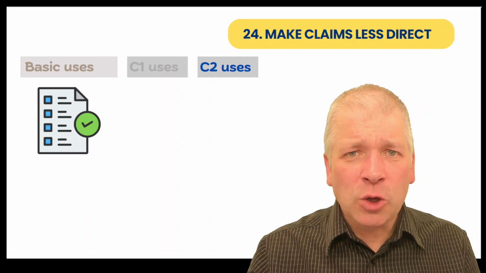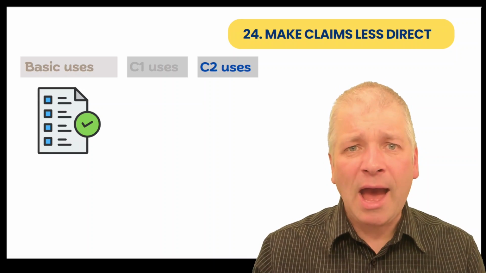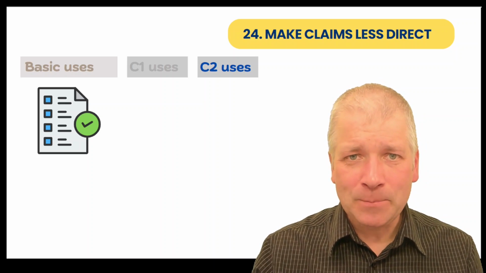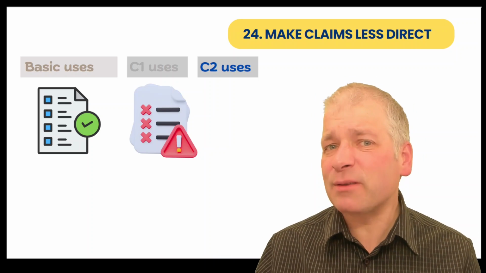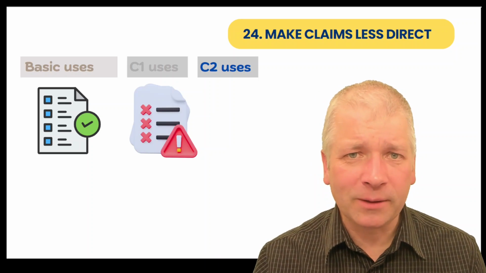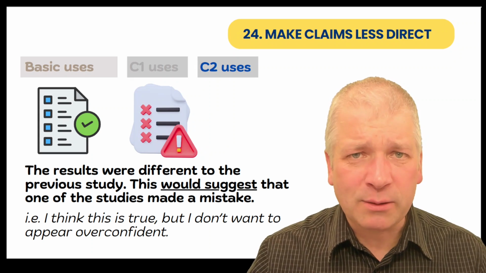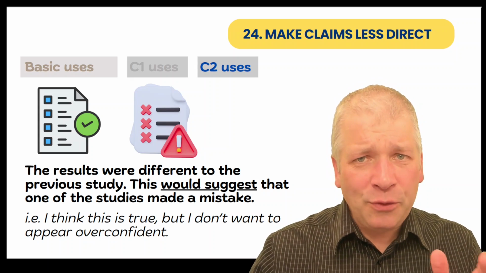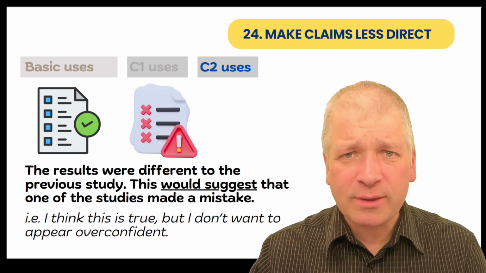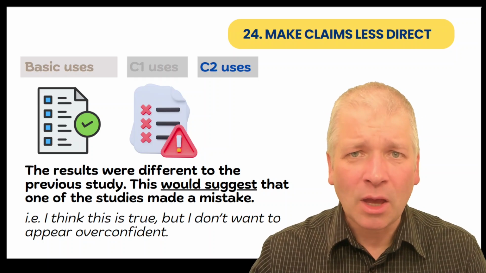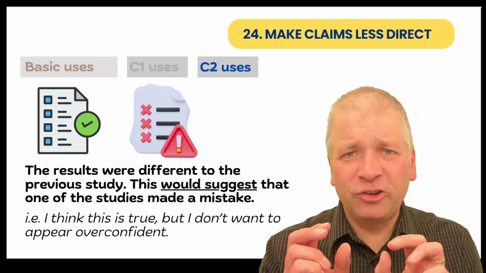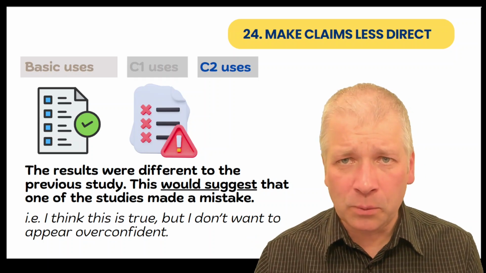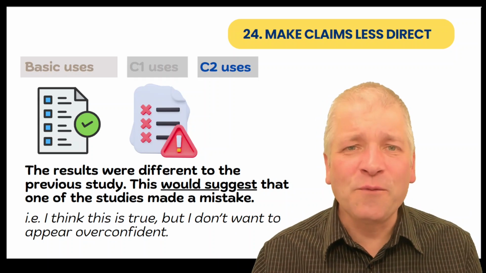So imagine that you are looking at some research and you read one paper of research that says yes about the topic, but then you read another paper that says no about the same topic. And you might think this: the results were different to the previous study. This would suggest that one of the studies made a mistake. Let's focus on would suggest here. Would suggest means I think this is true, but I don't want to appear overconfident.